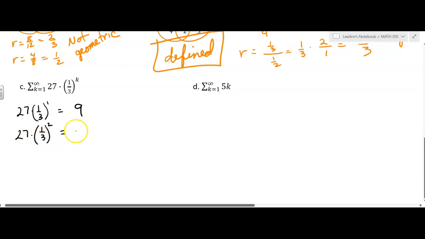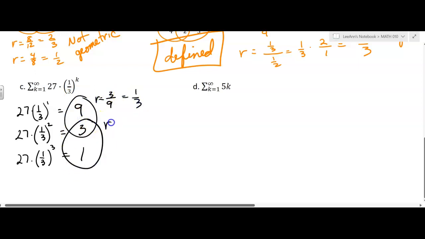Let's do one more term: 27 times 1/3 cubed, which is 1. Do we have a ratio? The first two terms, 3 over 9, so r is 1/3. The second two terms, 1 over 3, also 1/3. Yes, it looks geometric. Is r between -1 and 1? Yes. So 1/3 is less than 1 and bigger than -1. So this is geometric and it is defined.